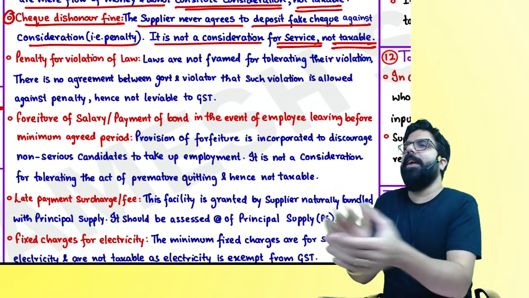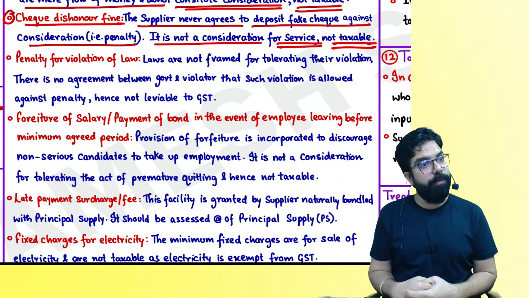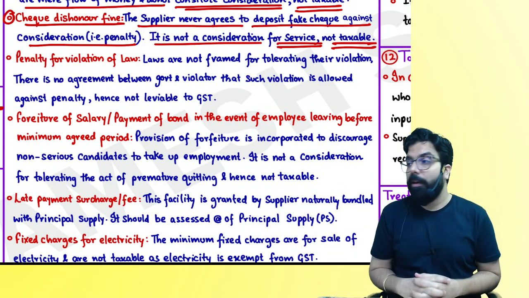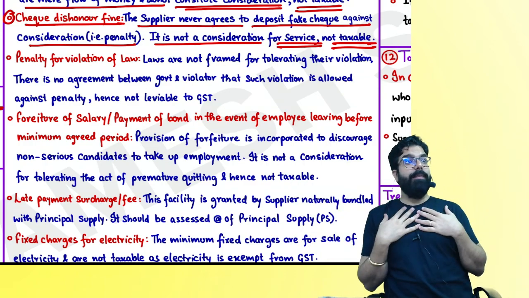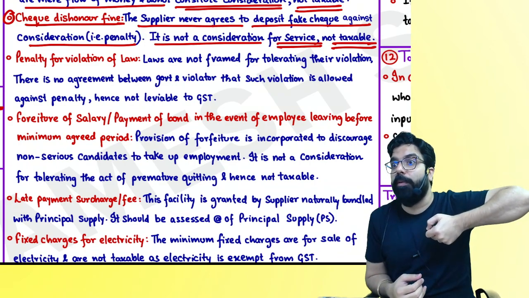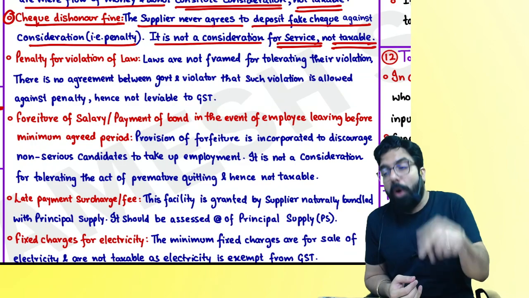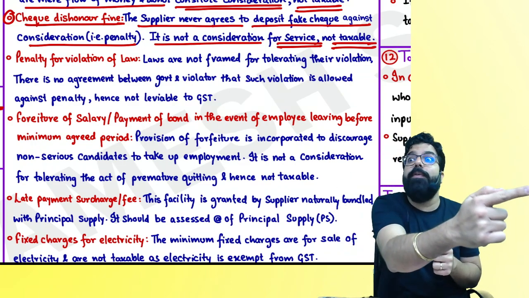Tell me one thing. You were going on a bike and the traffic police caught you. Has the police made an agreement with you? Okay, I am the traffic police. I told you, give 500 rupees, and I took 500 rupees from you. Is it compensation or consideration? Did I go ahead and give you a service?